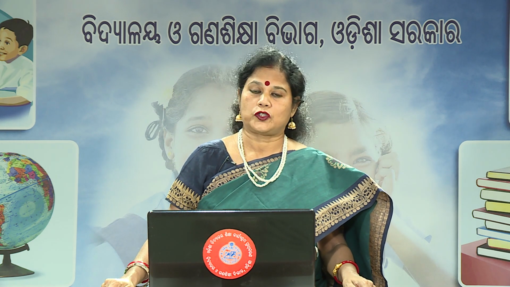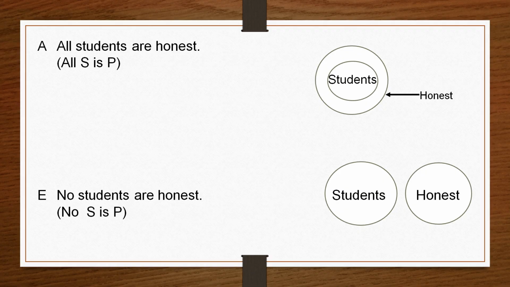Now, E proposition: no students are honest. Here we mean that the entire class of the students is excluded from the entire class of the honest people. So, there is no relation between the students class and the honest people class. Here you find there is a relation of exclusion. That means one class is excluded from the other class.